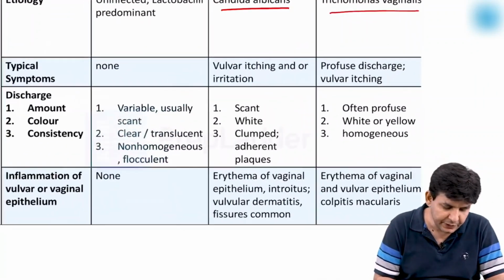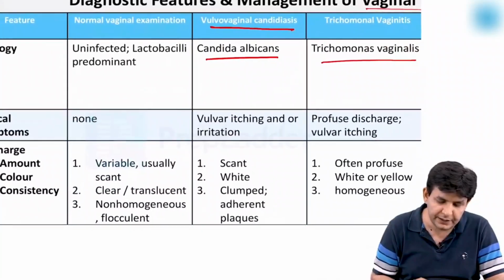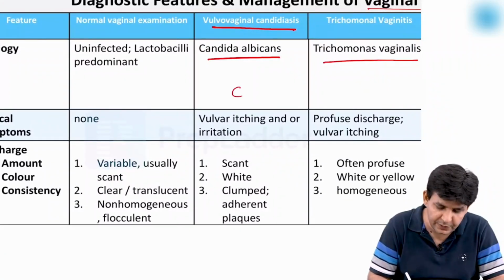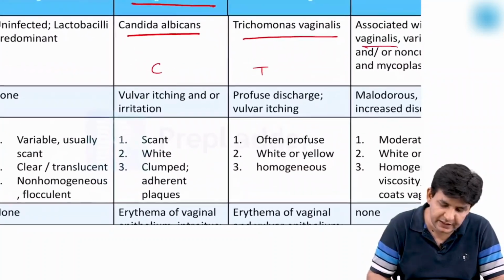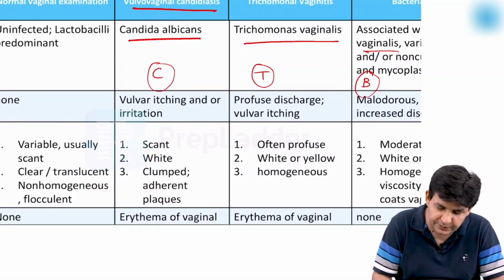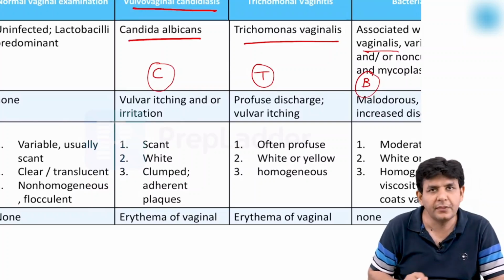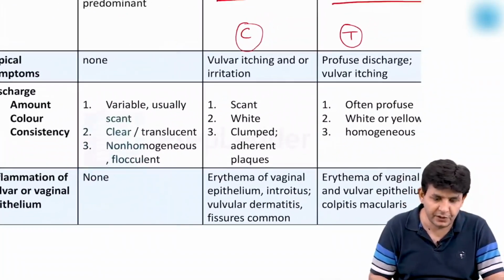Fine. The second point is regarding the symptoms. So if you go in a sequence, guys, and just focus in your mind that this is Candida, this is Trichomonas, and the last one is bacterial vaginosis, then you will be able to gather more of the information. Okay, Candida, Trichomonas, and bacterial vaginosis. Then symptoms we have talked about now.